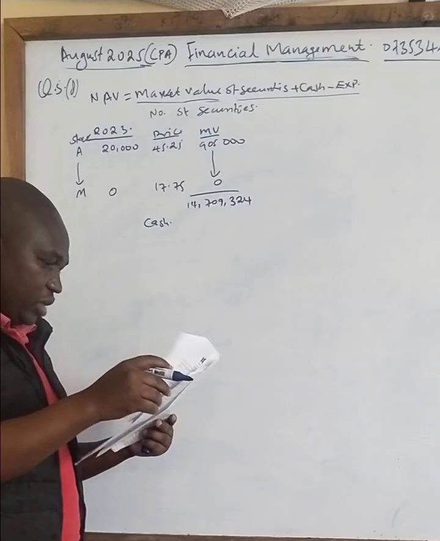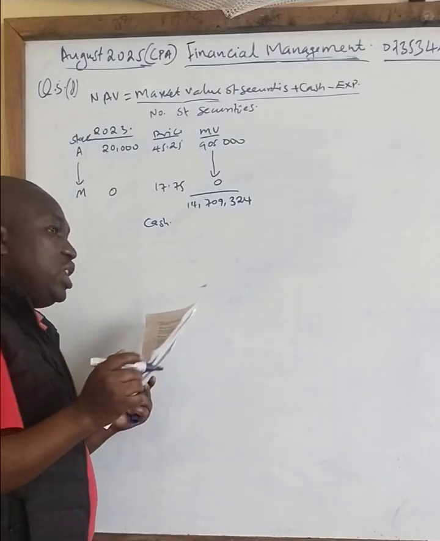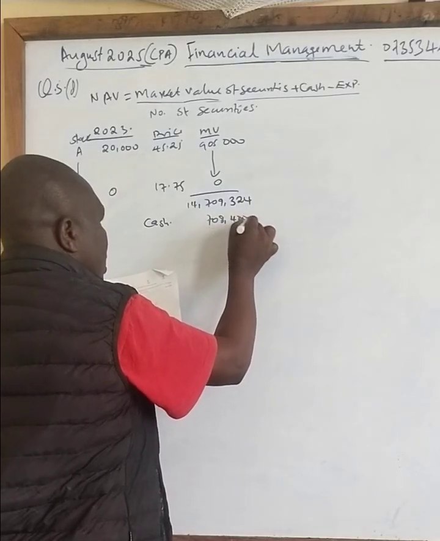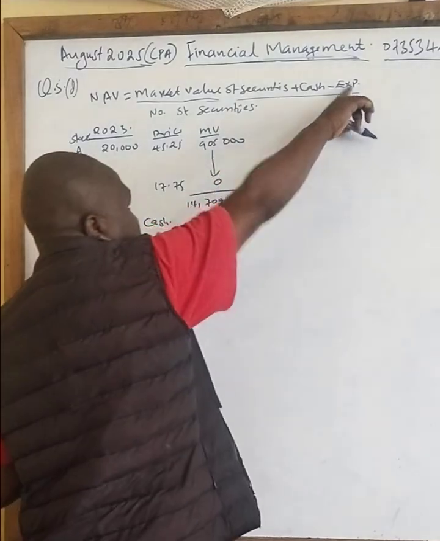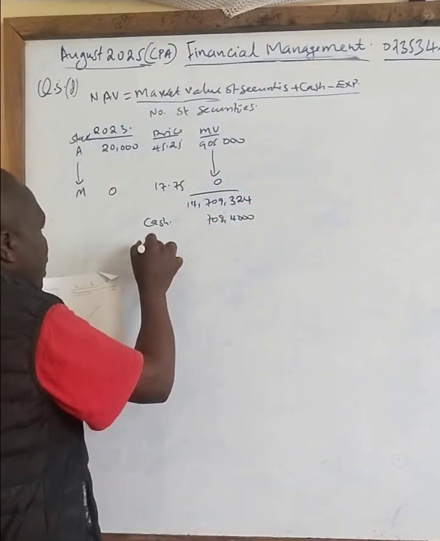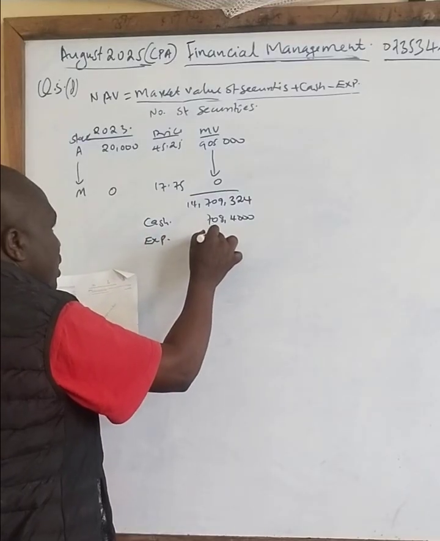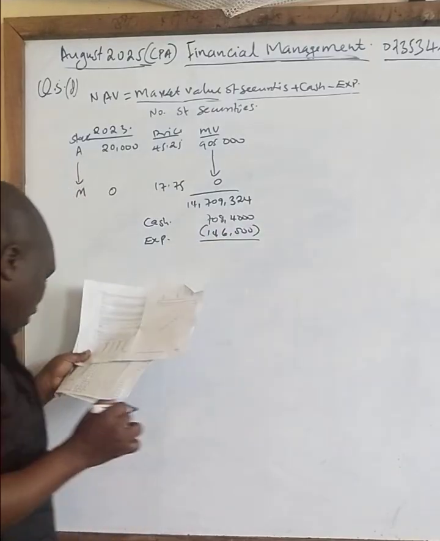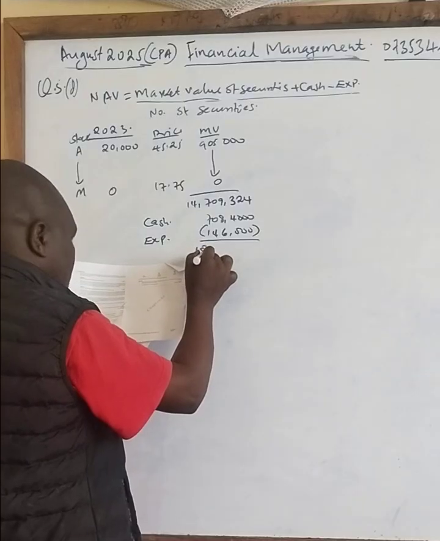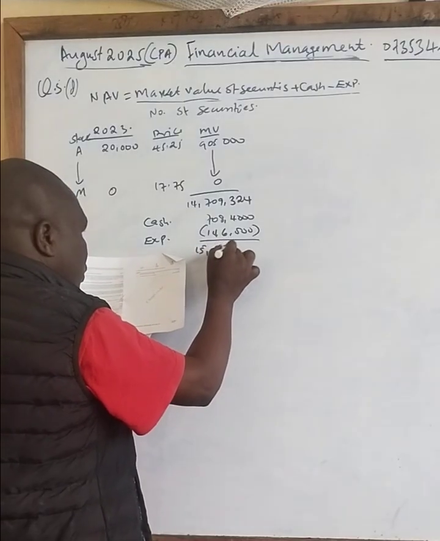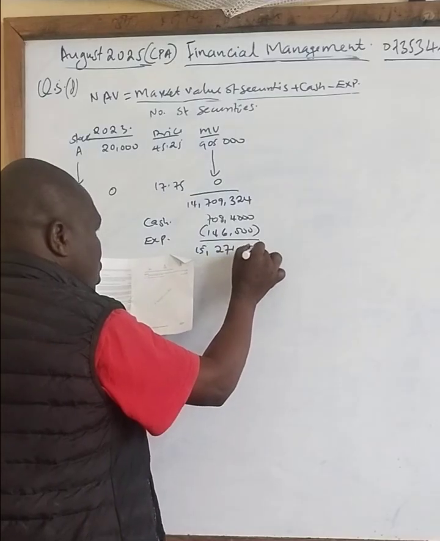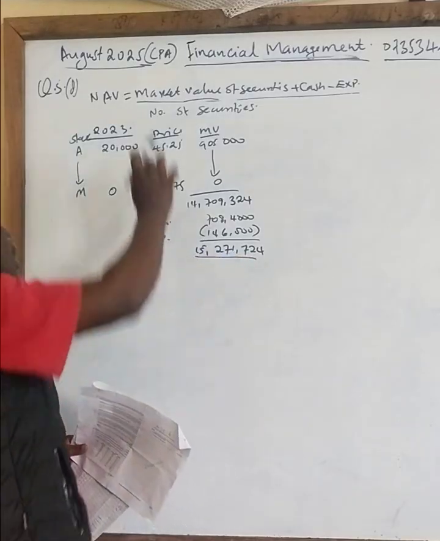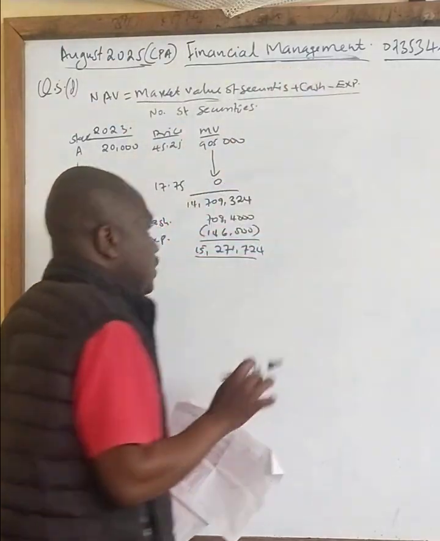Correct? Then we have the cash available from the question there. If you check the question there, you have been given the cash as 708,400. Then we have been given the expenses, which is the last item there, given as 146,000. So work out like that. Then the net value is 15,271,724. Now, this is the market value plus cash minus expenses.